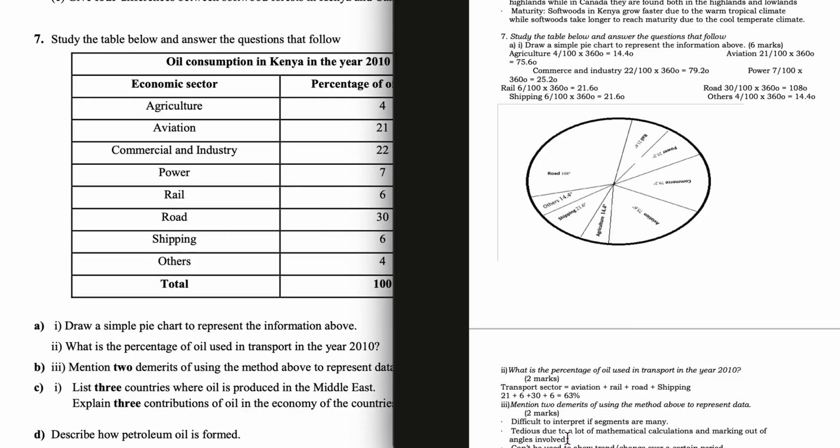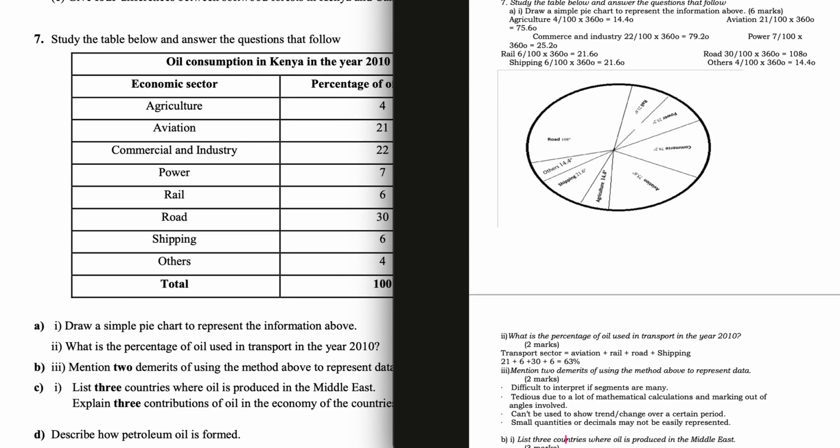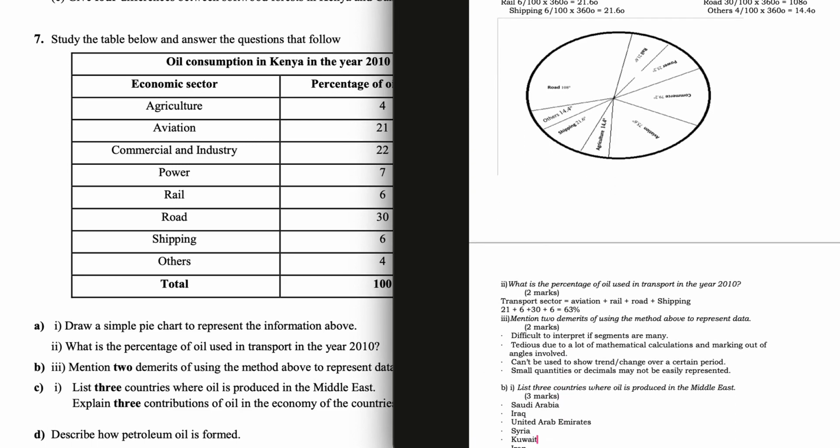Difficult to interpret if segments are many. Tedious due to a lot of mathematical calculations and marking out of angles involved. Can't be used to show change over a certain period. Small quantities or decimals may not be easily represented.